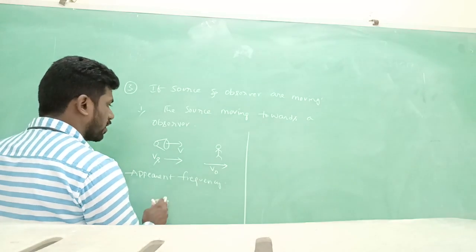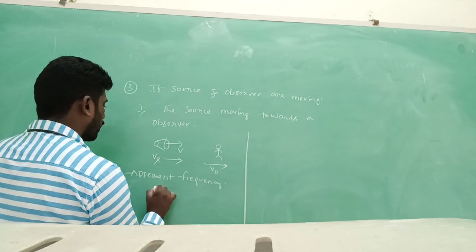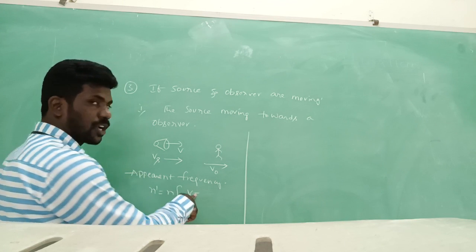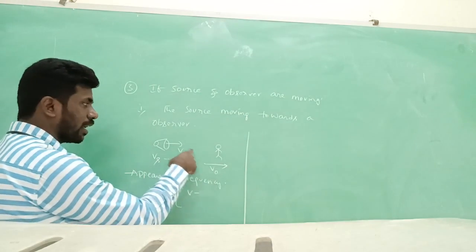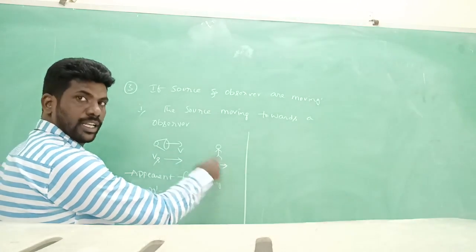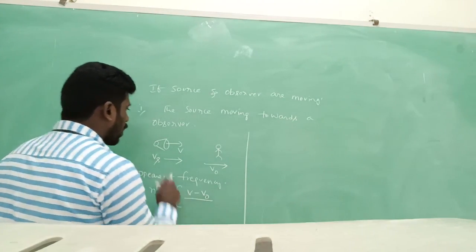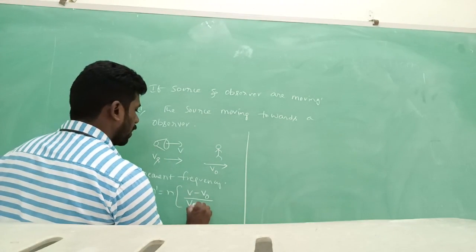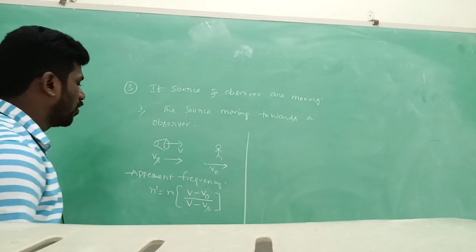How we can calculate, see, n dash equal to n into V. This is the minus belongs to formula. What about the observer? Observer and V are in the same direction, so we can take it as a positive. What about the source? Source and V are in the same direction, so we can take it as V minus Vs.